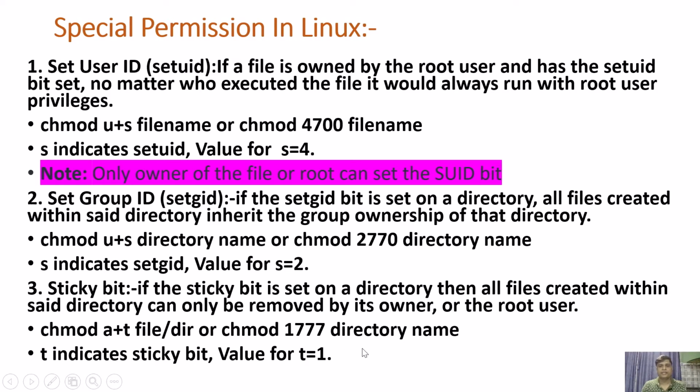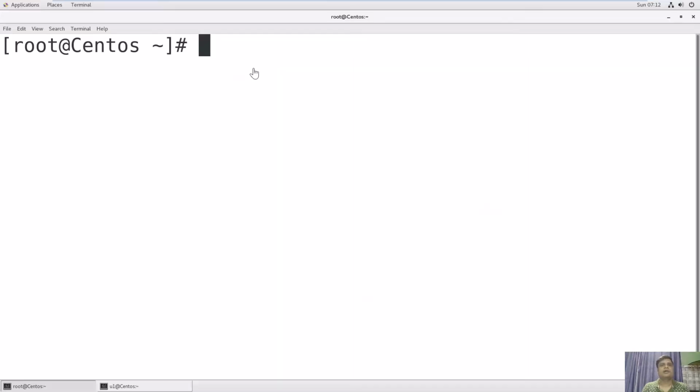So guys, to explain it better, just open your Linux terminal. First of all, we will see SUID. SUID plays a very important role in providing permission to a binary file or command for any unprivileged user, right? Try to run the fdisk command.